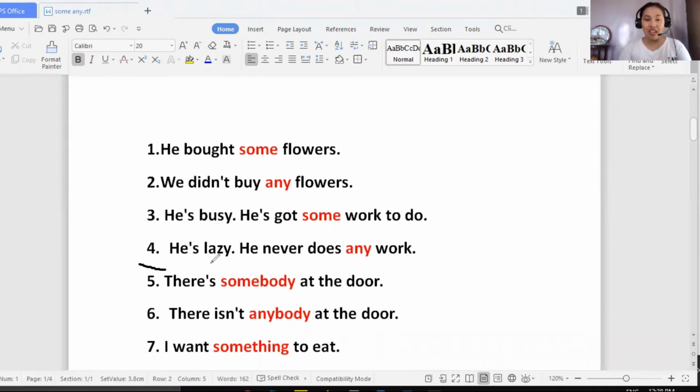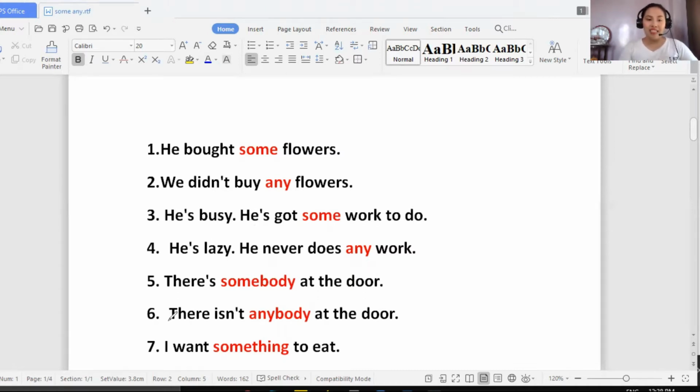He's lazy. The word lazy is already negative. Now, we have it here. He never does any work. Never is also a word that makes a sentence into a negative meaning. Okay, he never does work, or he never does any work. So this one, because of the word never, this is a negative sentence. So we use any. He never does any work.